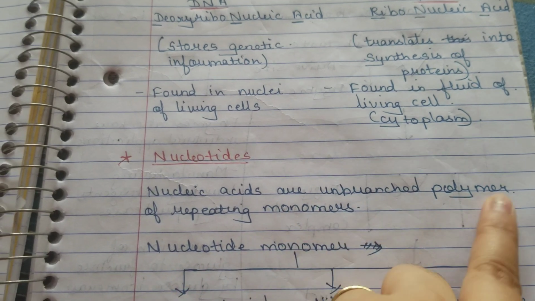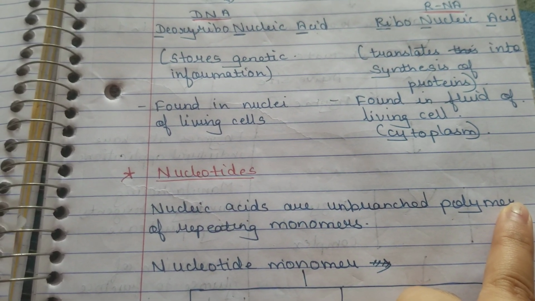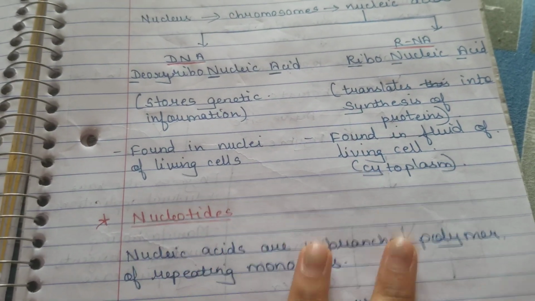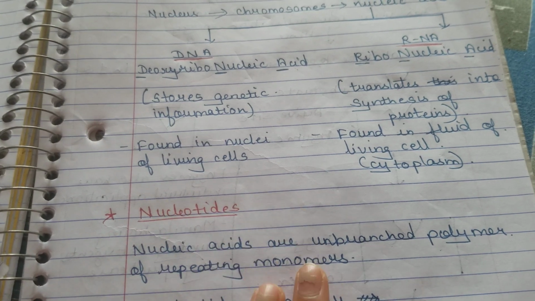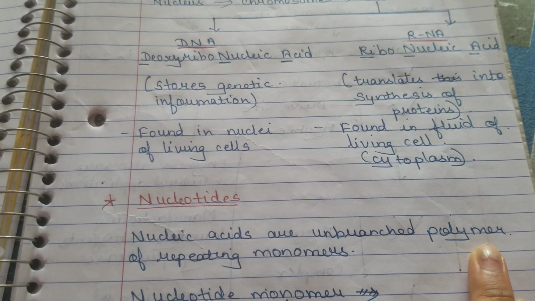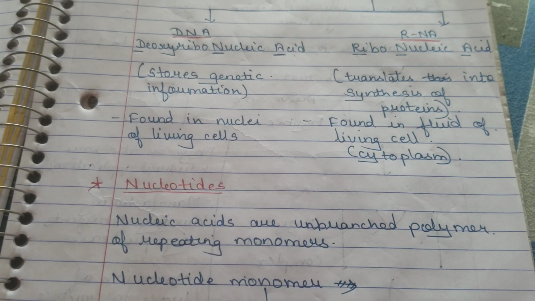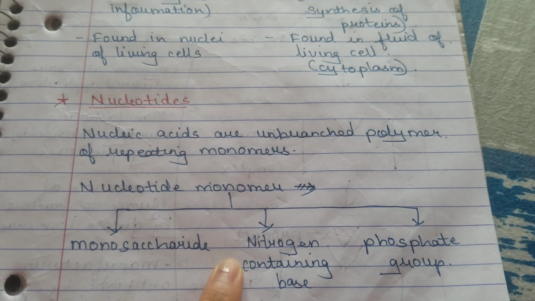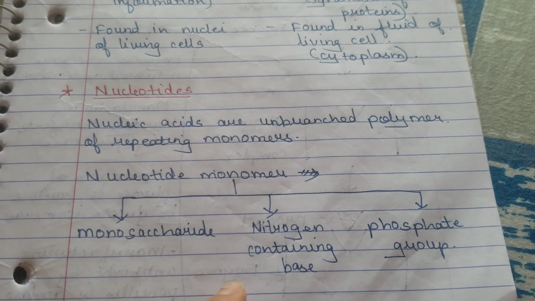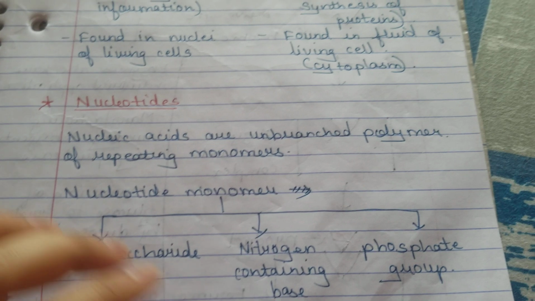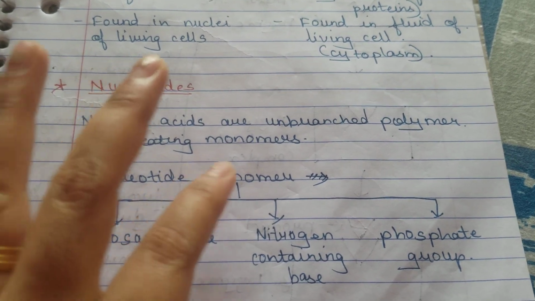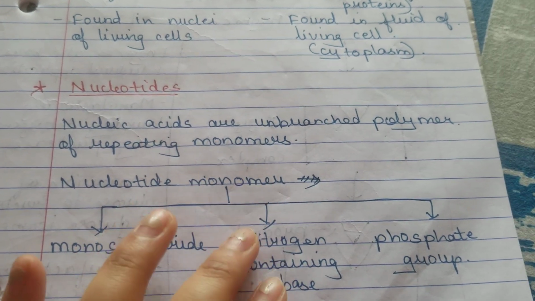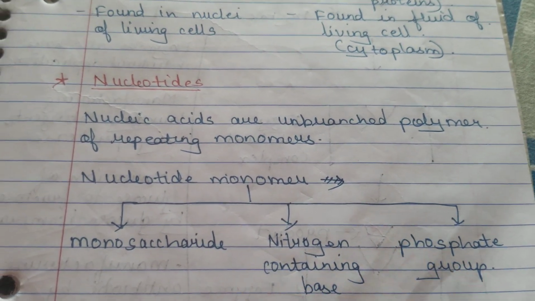So what they are saying is unbranched polymer. Unbranched polymer means it is not going to have any branches, it will remain in a straight chain. So two monomers, three, four monomers, you can have them combining together to give you the polymer here. Now this nucleotide monomer is made up of a monosaccharide, a nitrogen containing base and a phosphate group. So the nucleotide monomer is made up of three things.